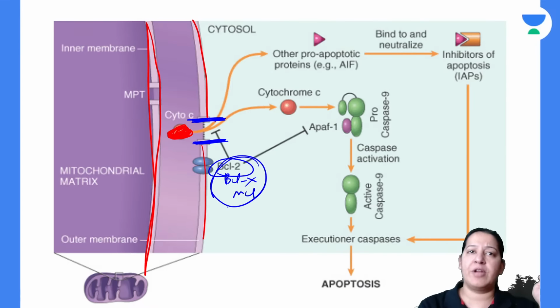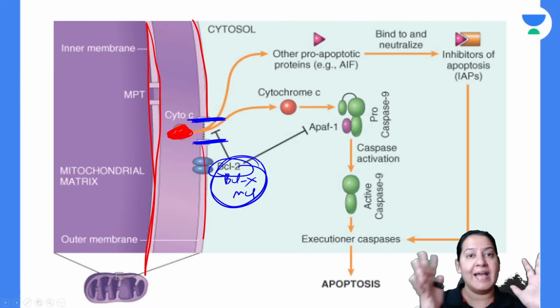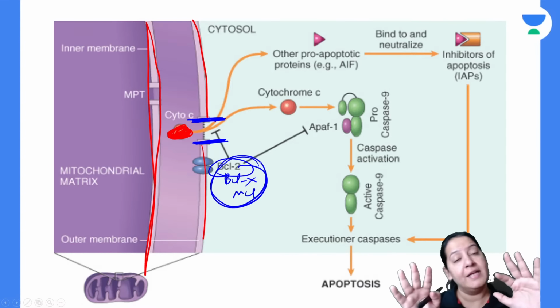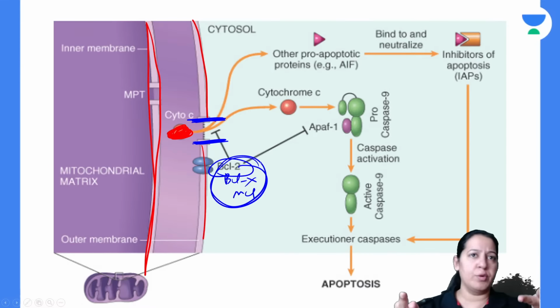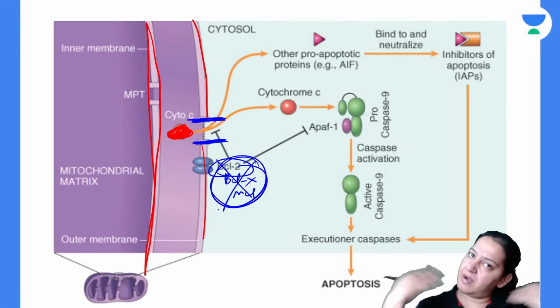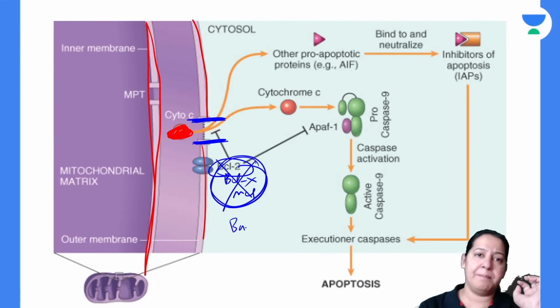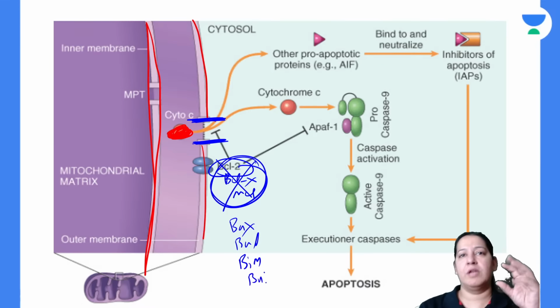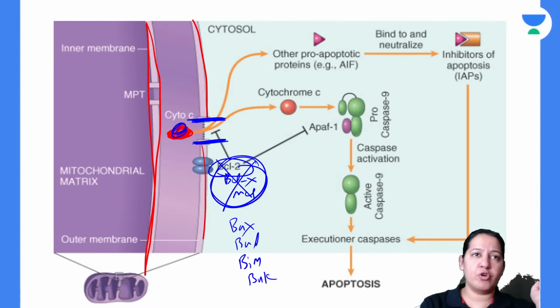These are anti-apoptotic proteins. When this cell gets the signal from the DNA that DNA is damaged beyond repair, it is not shown here, these three guards are replaced by other guards. The names of the guards are BAX, BAD, BIM and BAK. They will open the door. Once the door is opened, this cytochrome C will leak out and come into the cytoplasm.